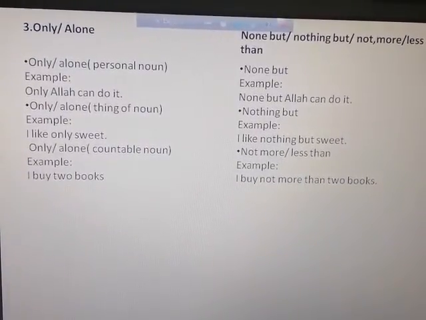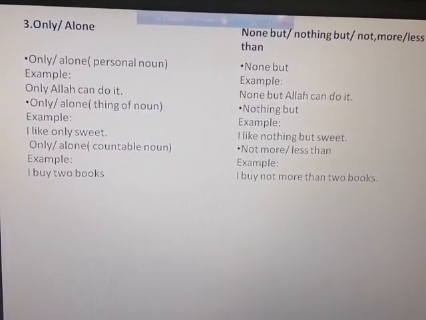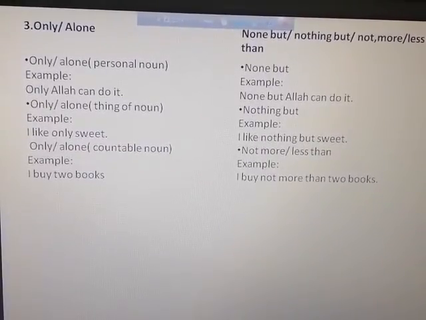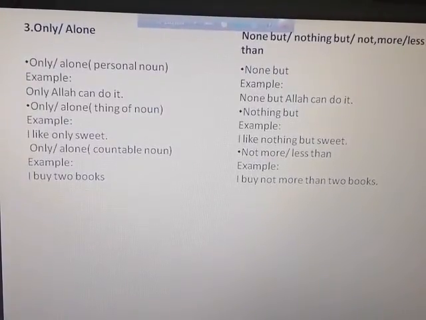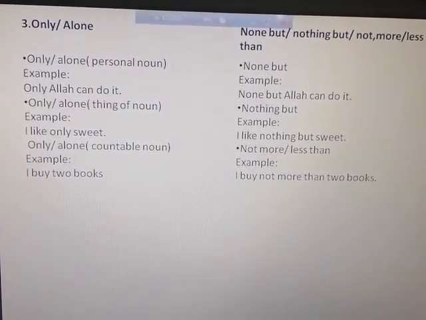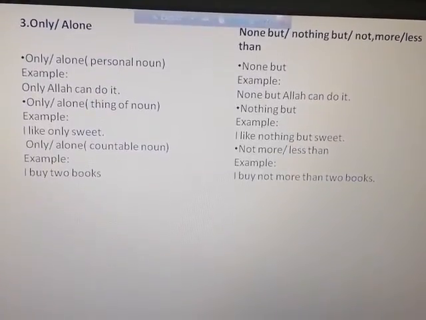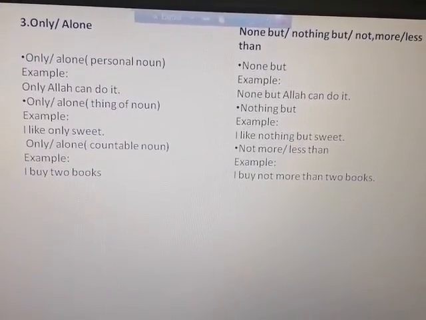Remember that with only or alone, you turn off the only or alone. In the place of only or alone, you can use none but, nothing but, not more than, or not less than. There is an example.